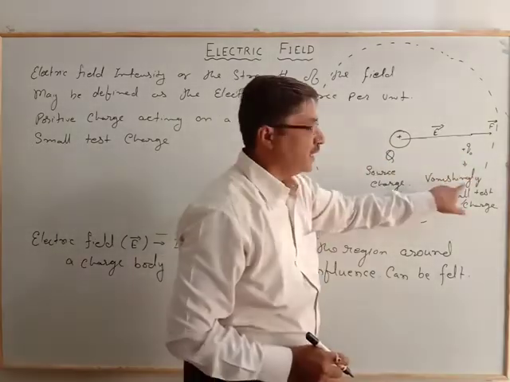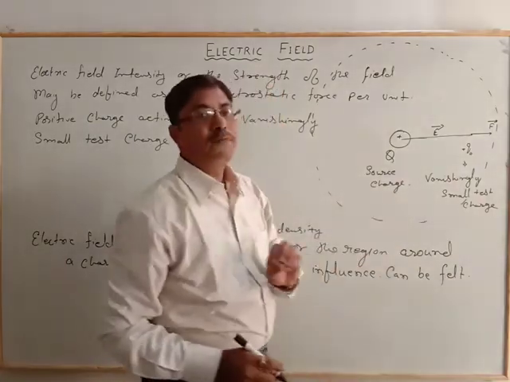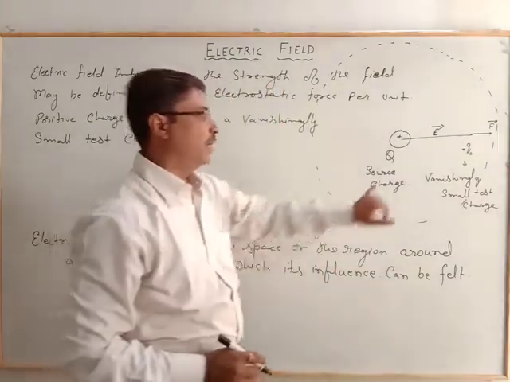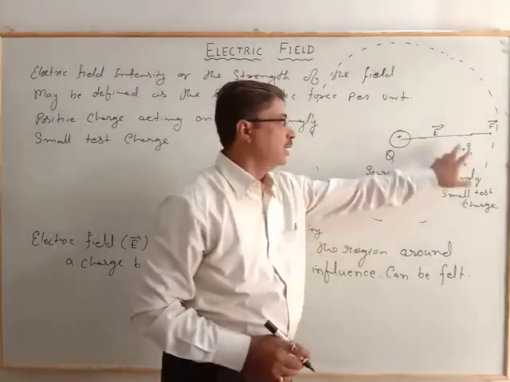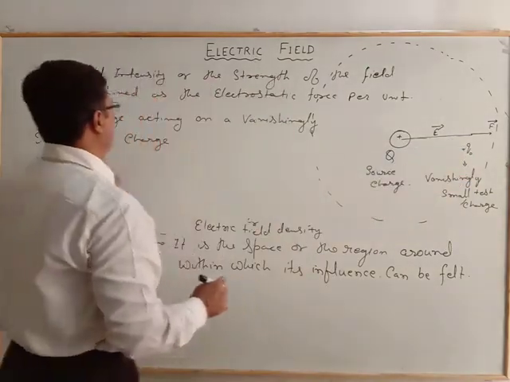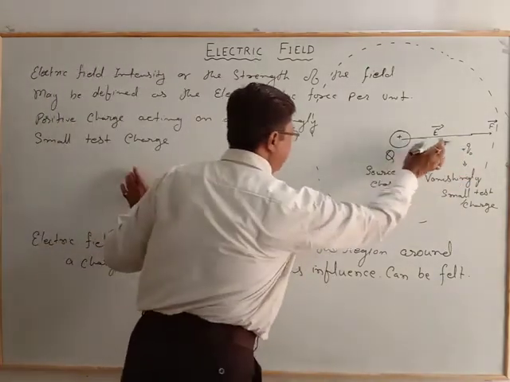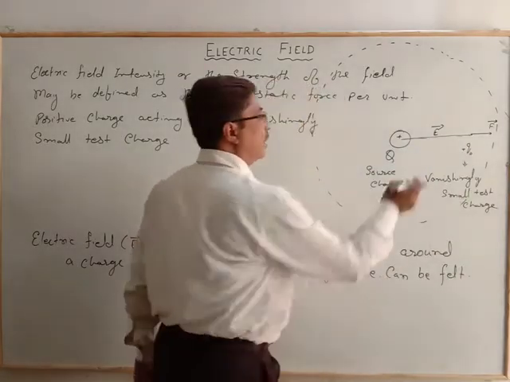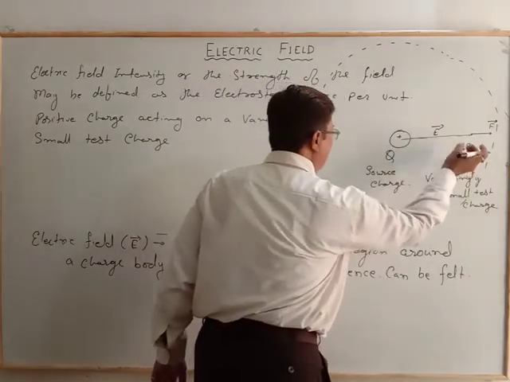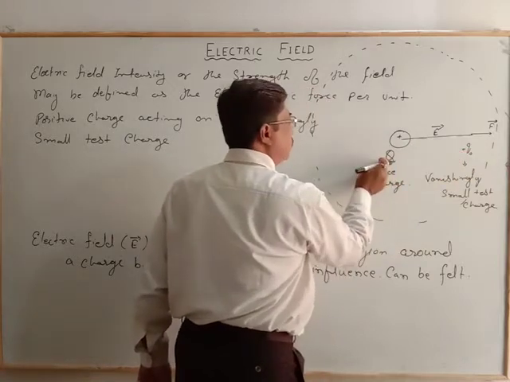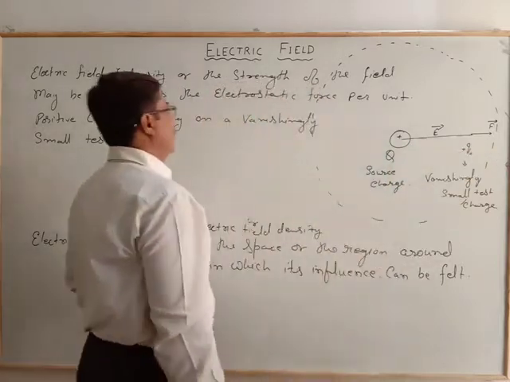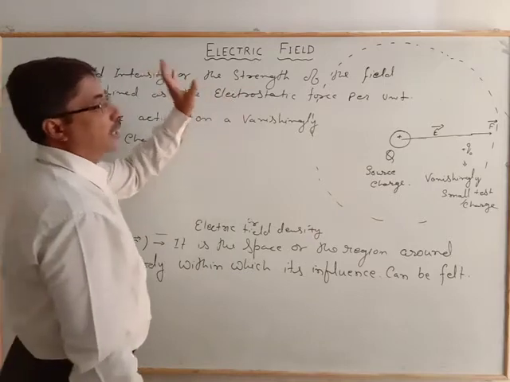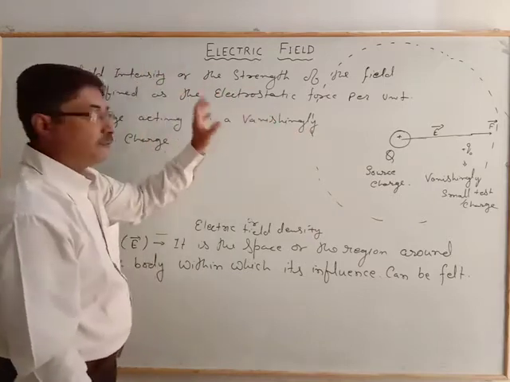That's why it is vanishingly small, meaning of negligible value compared to that of the source charge. So at that point, we find the intensity of the source charge over the test charge, or the strength it will feel due to the source charge, which is the electric field, or electric field intensity, or electric field strength.